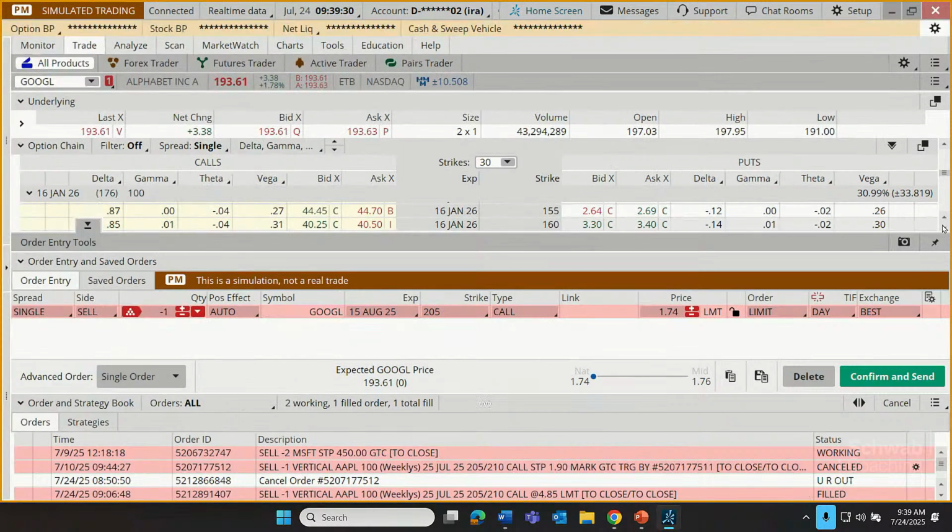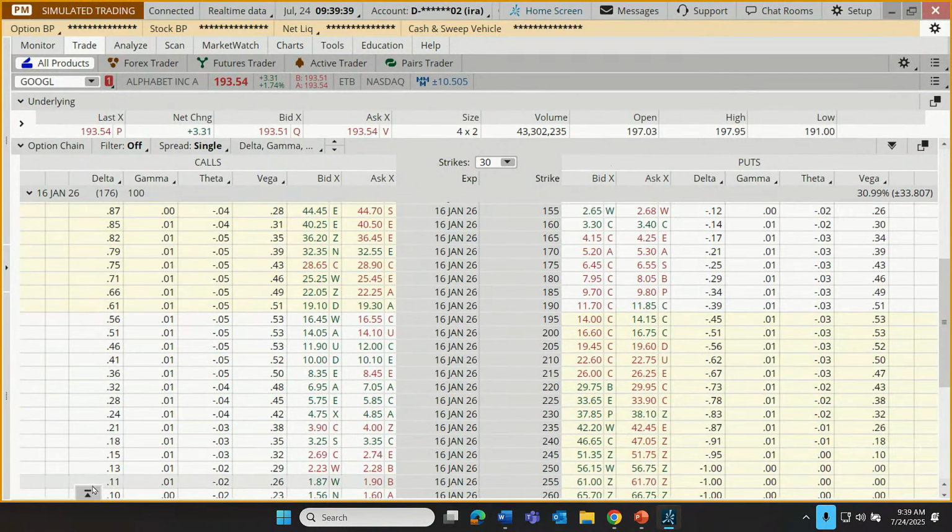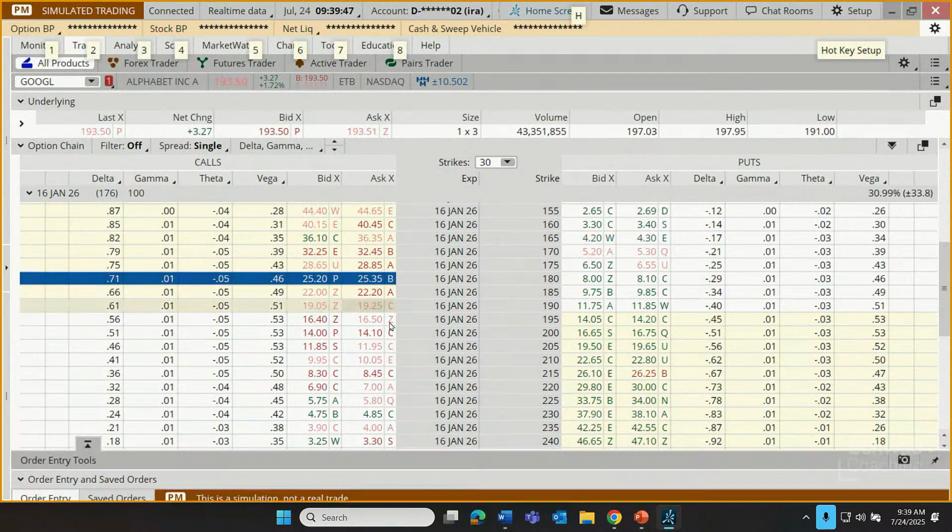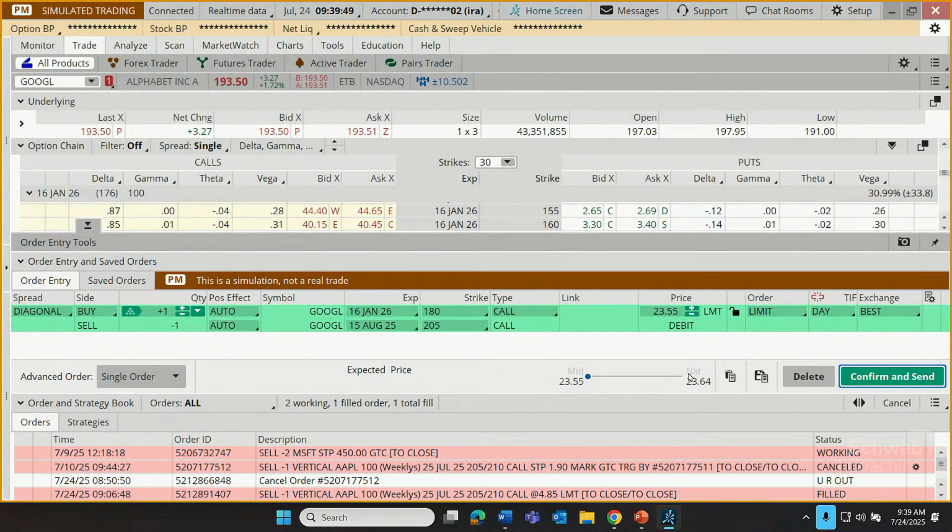Now, I'm kind of using this little tiny window that I'm peeking through. We can also just minimize the original order here. Let's click on the minimize. That just parks it down at the bottom. And then we can see our option chain a little more clearly. And let's hold down the control key on our keyboard and click on the ask price. There we go. And we were thinking it might cost us about $24 net on this.